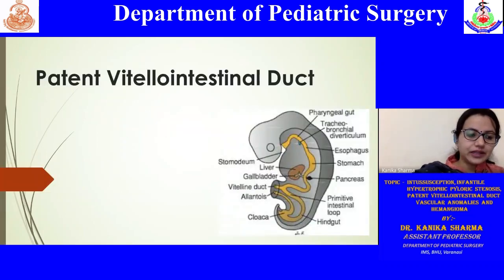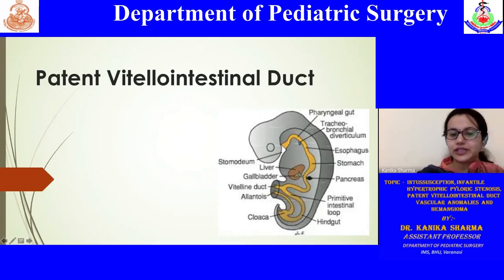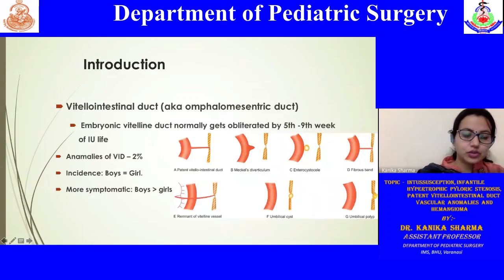So now another entity is the patent vitellointestinal duct. This vitellointestinal duct is a connection between the yolk sac and the junction of midgut and hindgut of the growing embryo. It is also known as the omphalomesenteric duct, which usually obliterates by the 5th to 9th month of intrauterine life. However, anomalies of the vitellointestinal duct are seen in 2% of cases, with equal prevalence in both boys and girls. However, symptoms are seen to be more in boys.